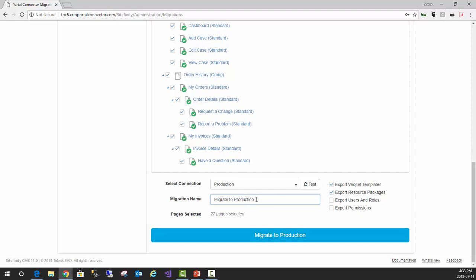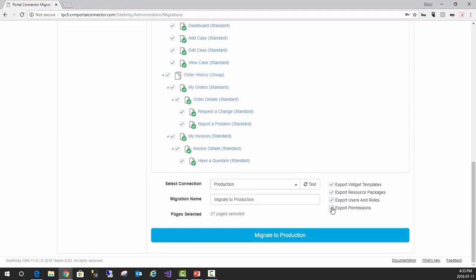A couple extra letters there. Now, again, it's going to take all those widget templates, the site templates, the resource packaging. So if you're using any type of MVC template, it'll take all of that. But you can also export the permissions. So if you set specific permissions on these pages, or if a specific user has permissions to these pages and you create additional roles, you can export those as well.